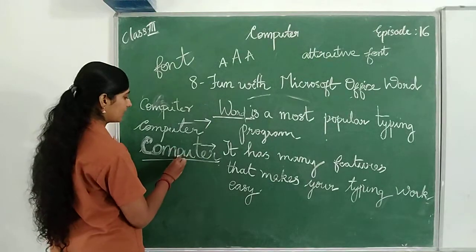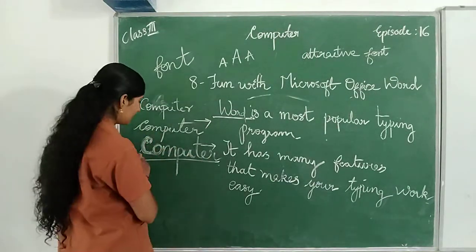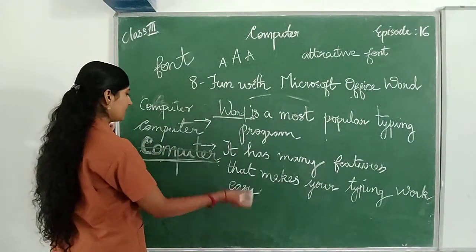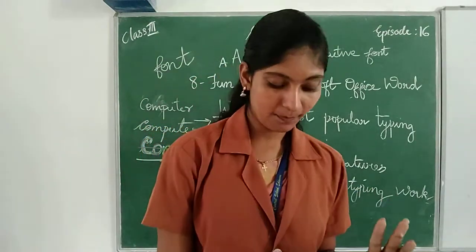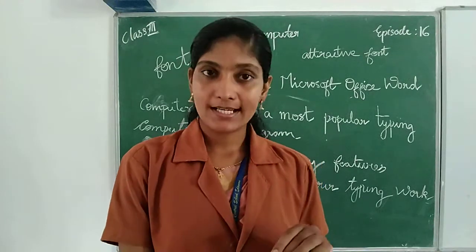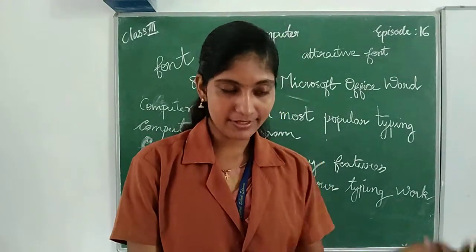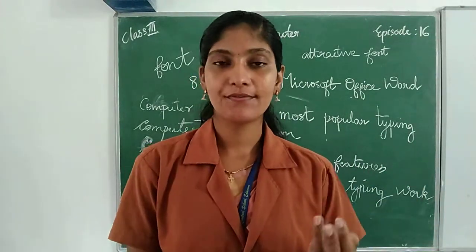Second one, we can make a word underlined or titled. So that means third point, make words thicker, underlined or titled. First one, apply attractive style for typing.